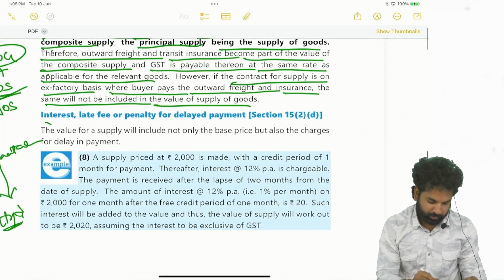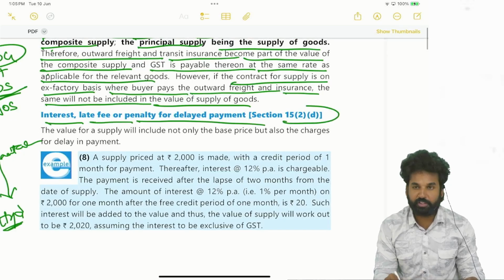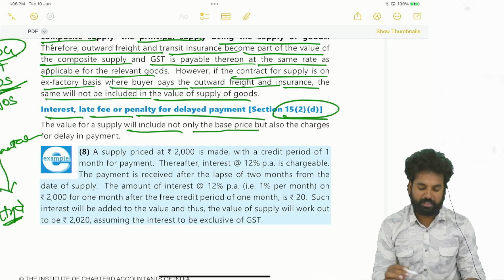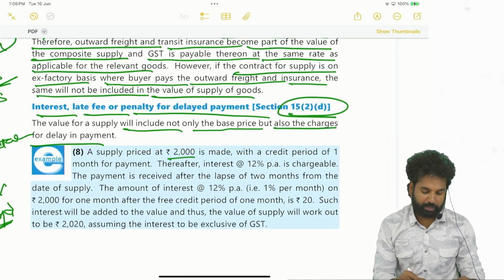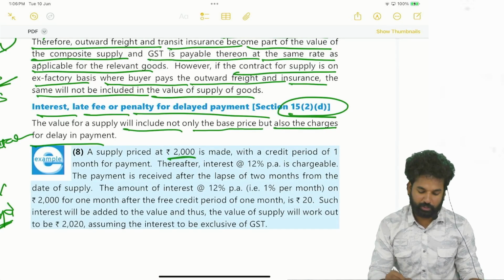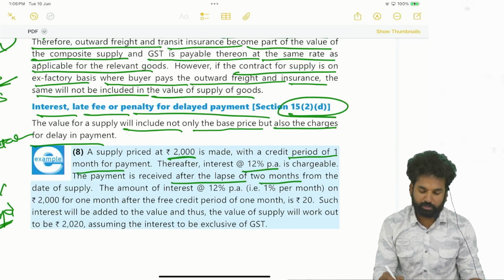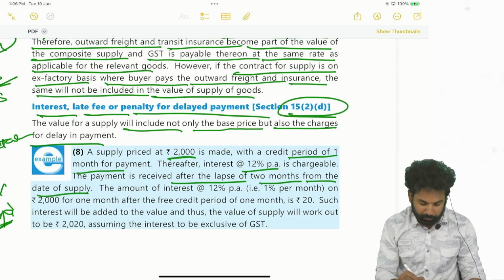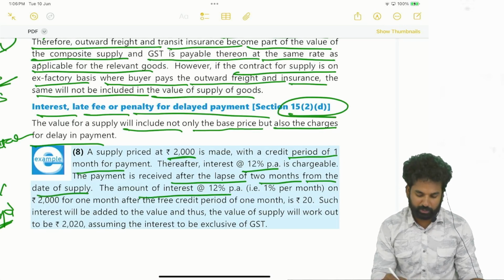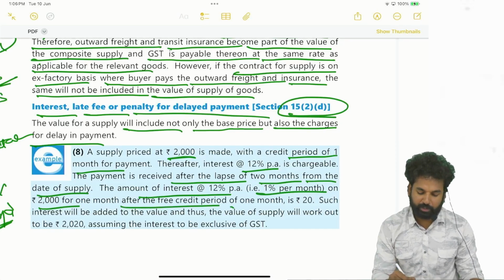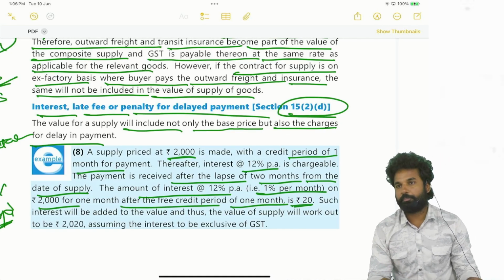See here, interest, late fees or penalty for delayed payments under section 15(2) clause D. The value of the supply will include not only the base price but also charges for delay in payment. Example: a supply priced at 2000 is made with a credit period of 1 month for payment. Thereafter interest at 12% per annum is charged. The payment is received after a lapse of 2 months from the date of supply. The interest at 12% per annum, that is 1% per month on 2000 rupees for 1 month after the free credit period of 1 month, is 20 rupees.